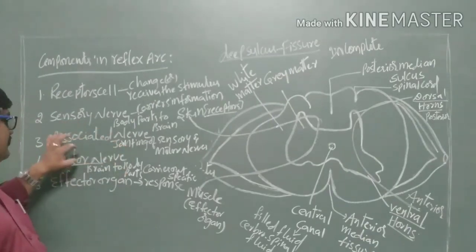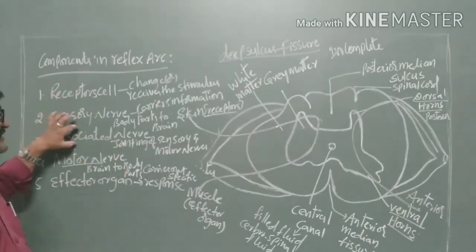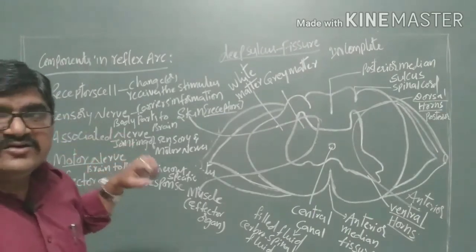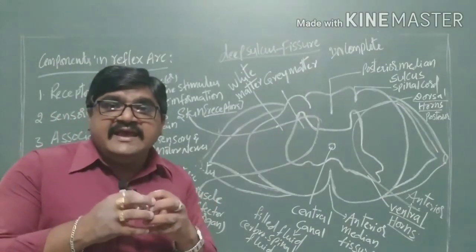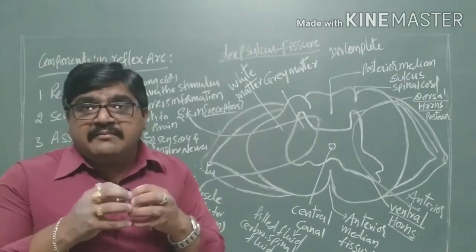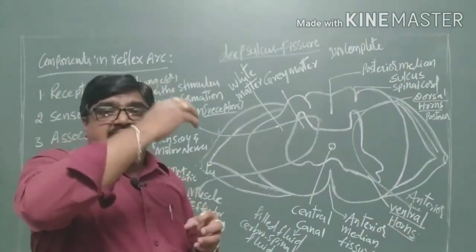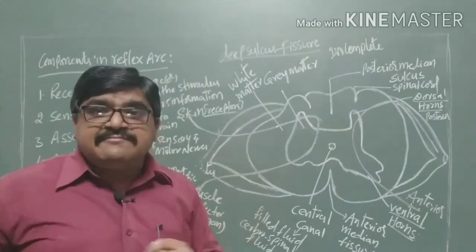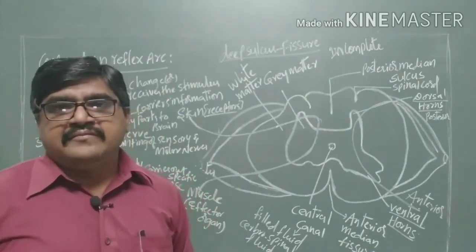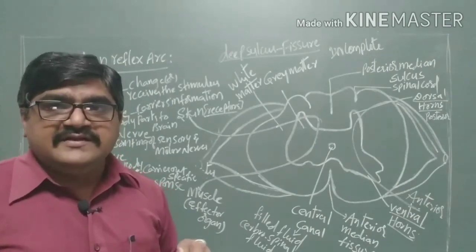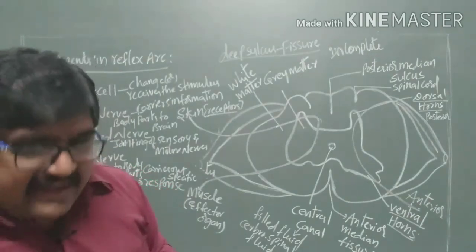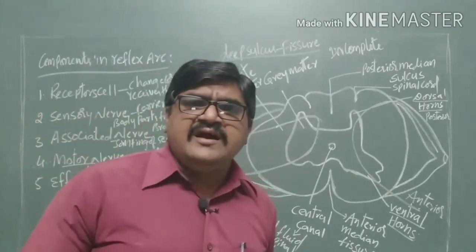In between these motor and sensory nerves, there are the associated nerves. They are combined together in the spinal cord, where information passes from the body parts to the brain, and from the brain to the body parts, through the spinal cord only. So this is the structure of the spinal cord, and it also has the reflex arc.